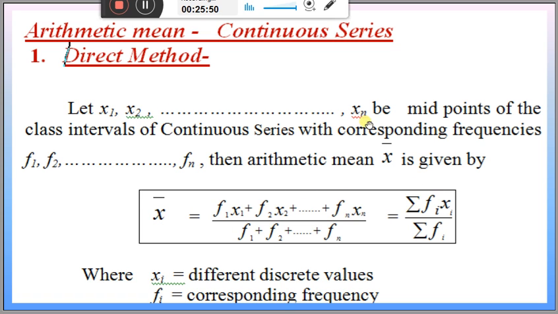Here x1, x2, xn are the mid values of the class intervals, and mid value x1 is multiplied by f1, mid value x2 multiplied by corresponding frequency f2, mid value xn multiplied by corresponding frequency fn, and summing all these values, that is summation fi xi, and then f1 plus f2 up to fn, that is summation fi, that is nothing but capital N. Xi are the different values and fi are the corresponding frequencies.